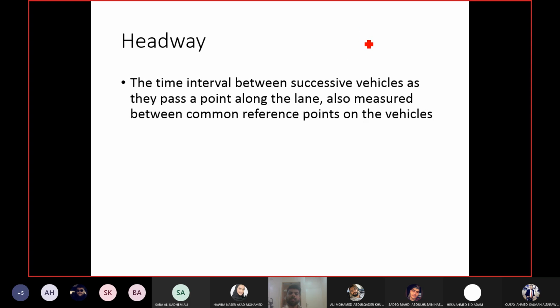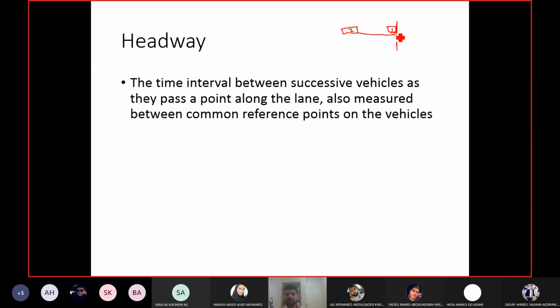For example, this is your observation point. You are observing the headway of vehicles as they are passing through this point. When the reference point of vehicle 1 passes it, let's say the front bumper, you start measuring the time. There's another vehicle behind it, let me call it vehicle 2. When vehicle 2 reaches this point, this gives you the headway.